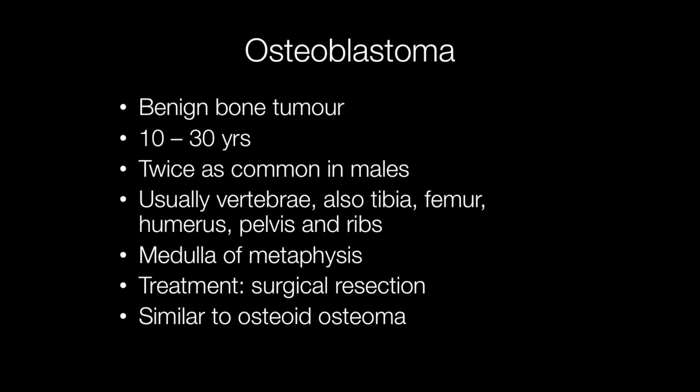Osteoblastomas are benign bone tumours and tend to occur between the ages of 10 and 30. They are twice as common in males than females, and the usual site for them to occur in is the vertebrae, although they also occur in the tibia, femur, humerus, pelvis and ribs. And it is the medulla part of the bone where they arise.